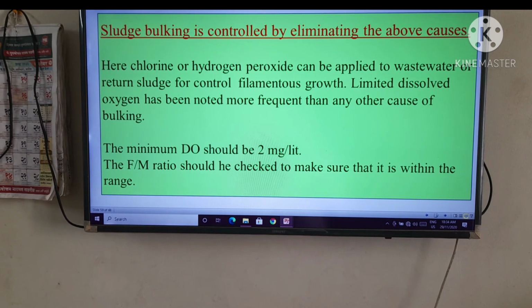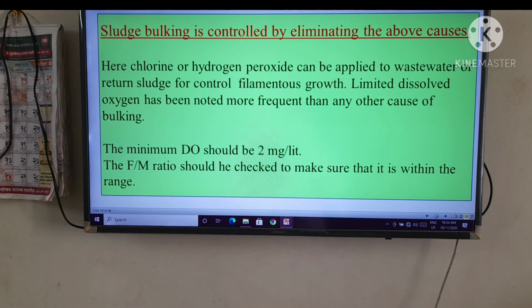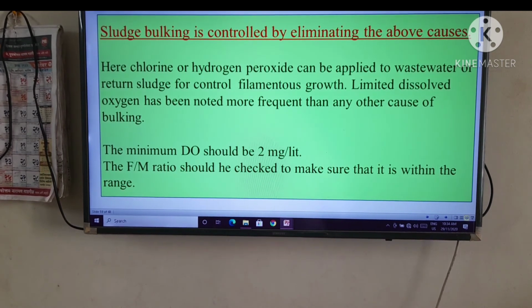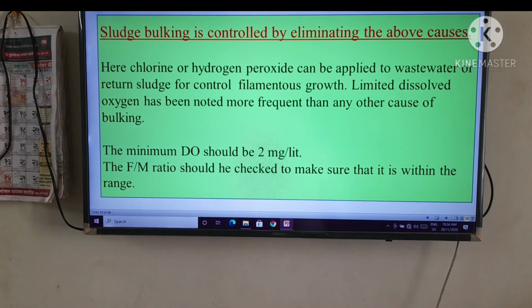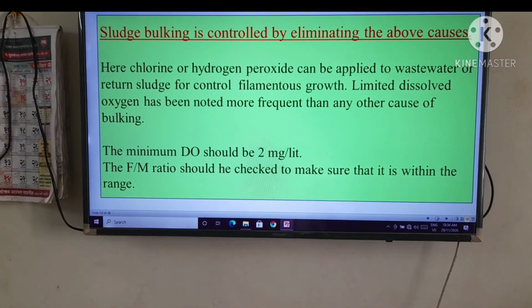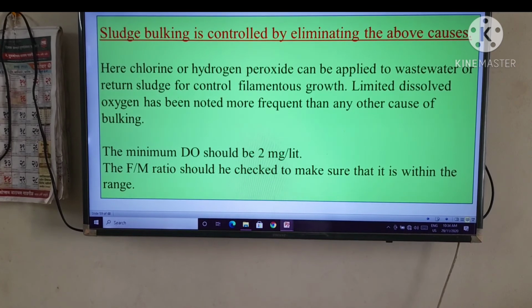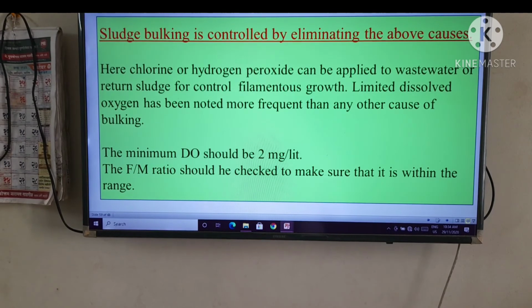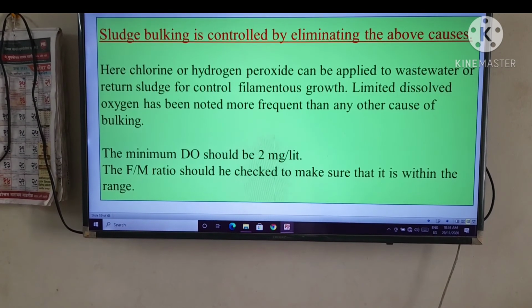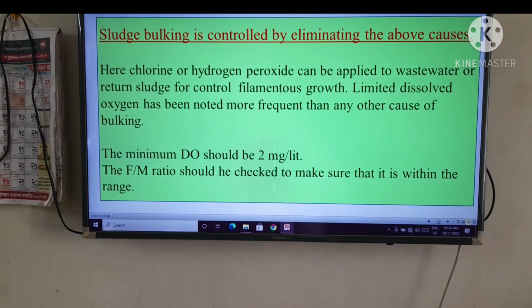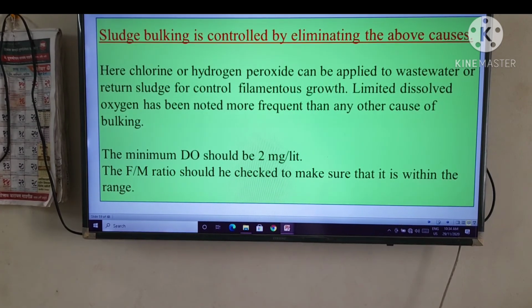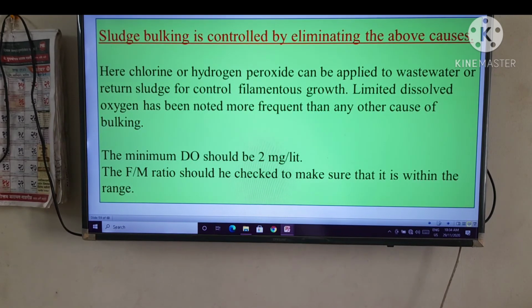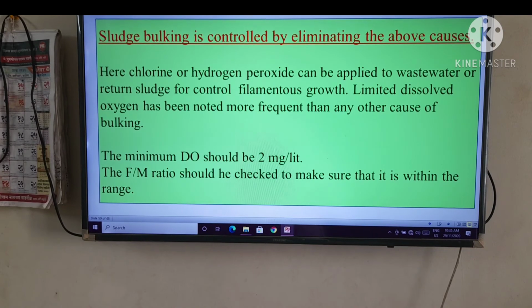In the laboratory, you have to understand how the sludge bulking is removed. Here, chlorine or hydrogen peroxide can be applied to wastewater or return sludge for control of filamentous growth. The limited dissolved oxygen has been noted more frequently than any other cause of bulking. The minimum DO should be 2 mg per liter. The F/M ratio should be checked to make sure that it is within the range, right? Already you learned the design parameters. The F/M ratio you should keep in your mind.